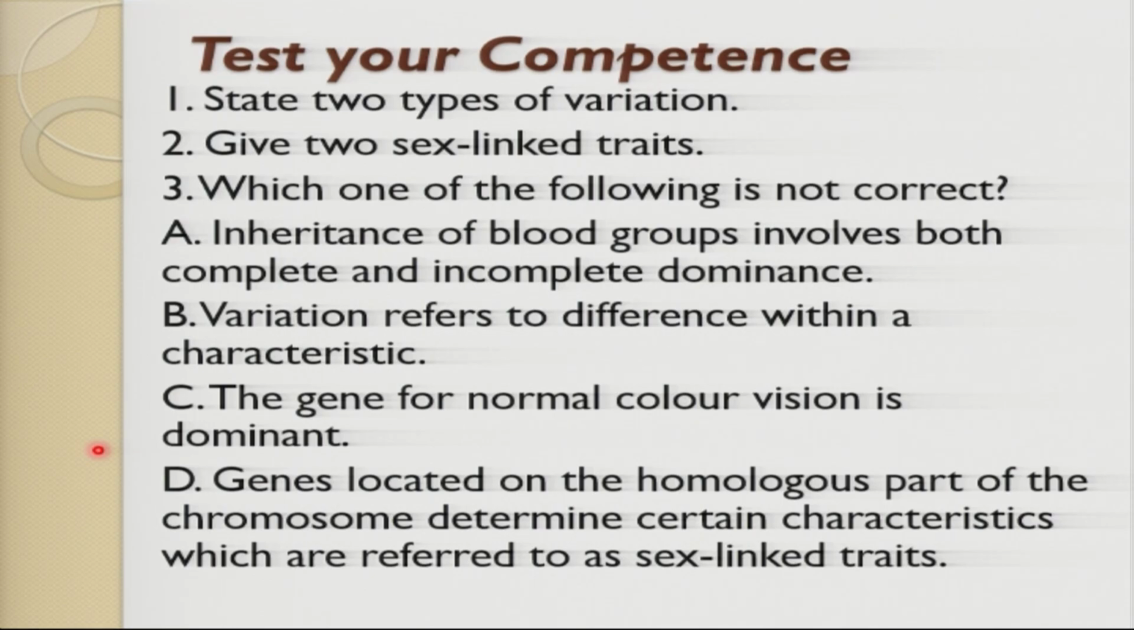Take an example, when blood group A has a recessive O, and blood group B has a recessive O, you will find a child with blood group O. Variation refers to differences within characteristics. Correct, 100%. Genes for normal color are dominant. Correct, 100%. The last one: genes located on the homologous part of the chromosomes determine certain characteristics, referred to as sex-linked traits. That one is not correct.